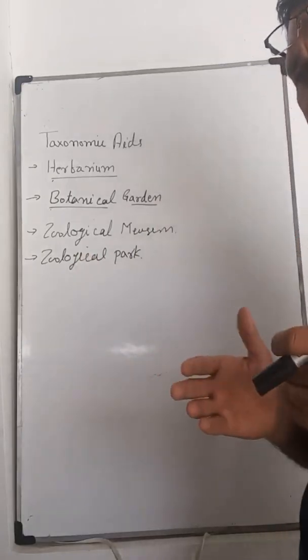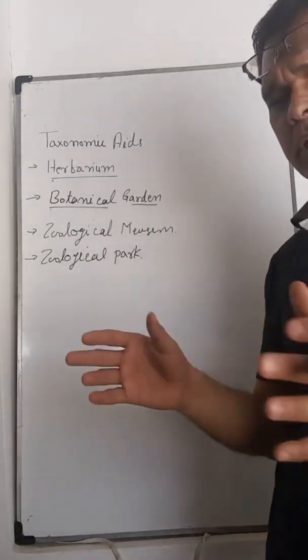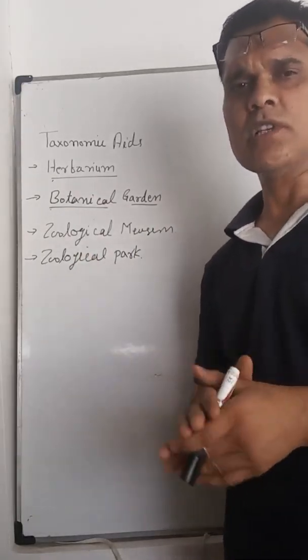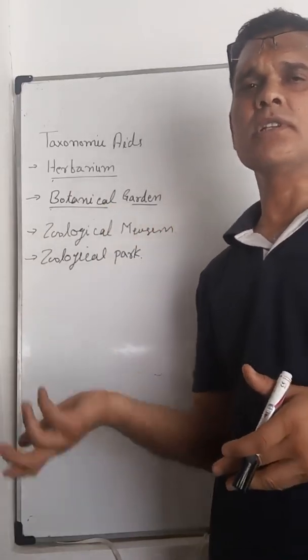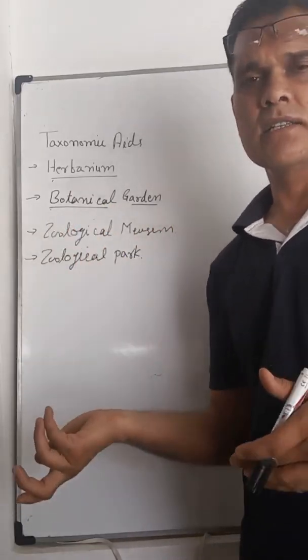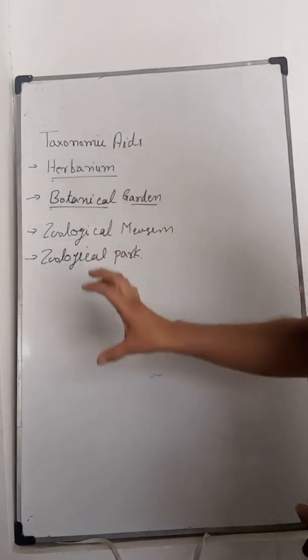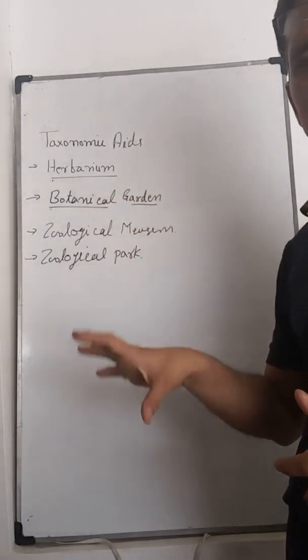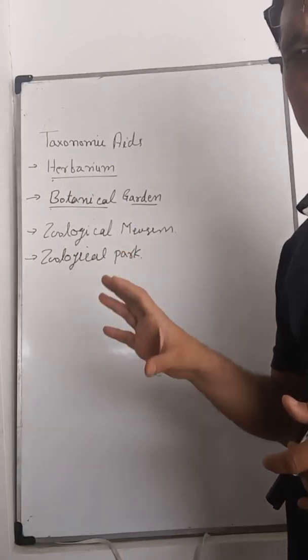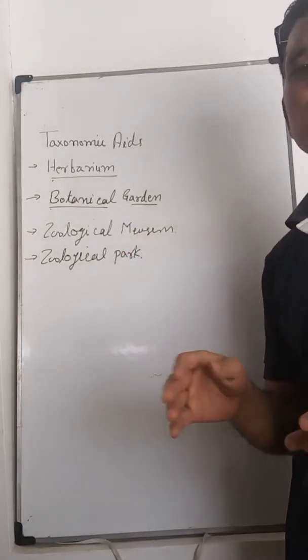So different parks are established for particular animals also, just like Sariska is a tiger reserve forest mainly for tigers. So in these parks, these different animals are placed and protected by the government.